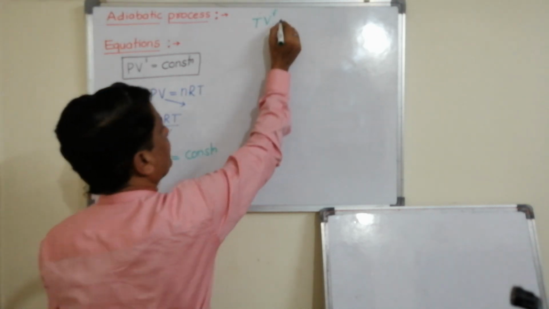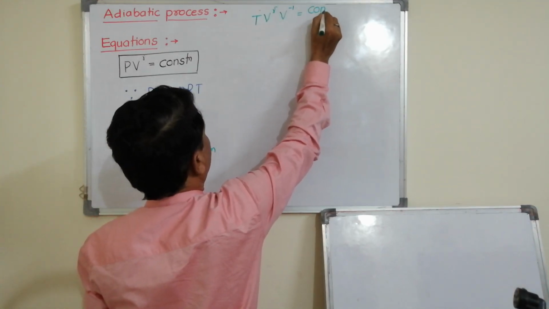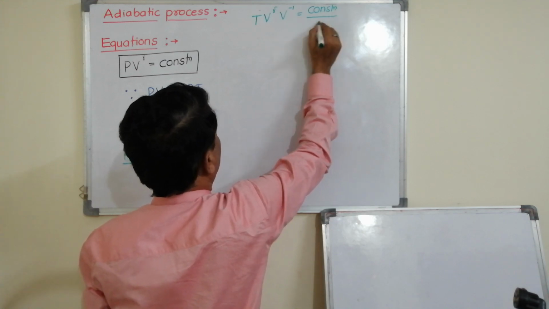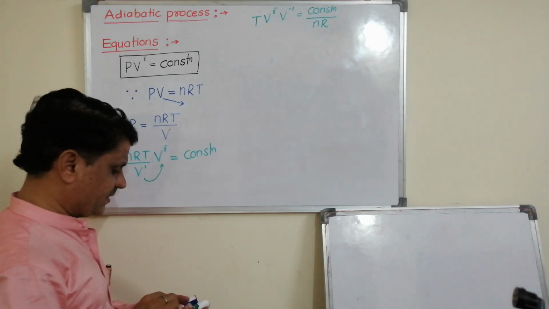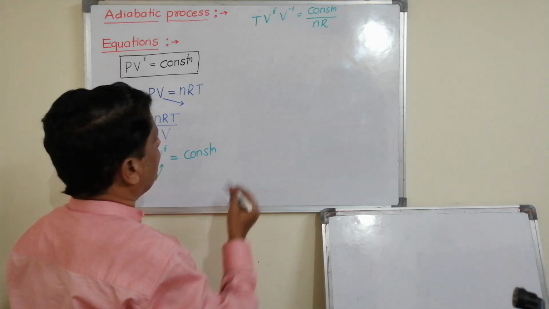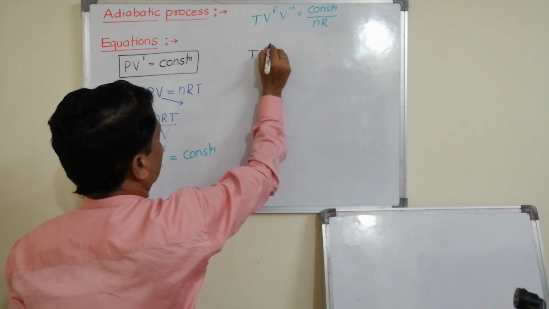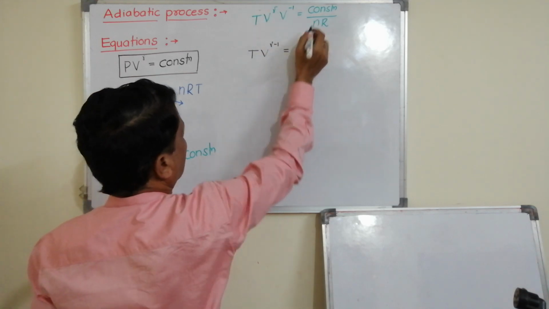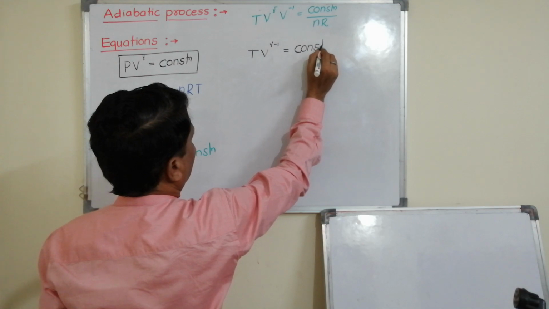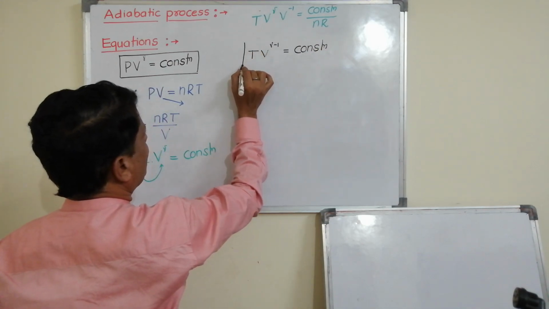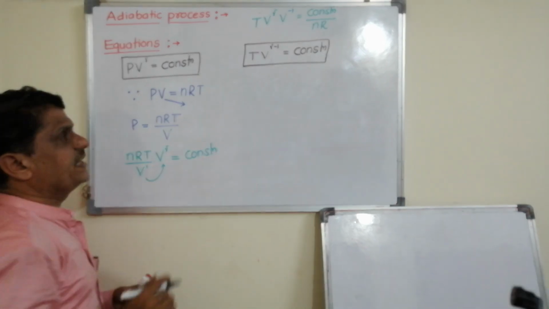This V, if I send, V to the power minus 1 is equal to constant divided by n into R. So finally we can write here as T V to the power gamma minus 1 is equal to constant by constant, which is once again a constant. Therefore, T V raised to gamma minus 1 is the equation for adiabatic process.